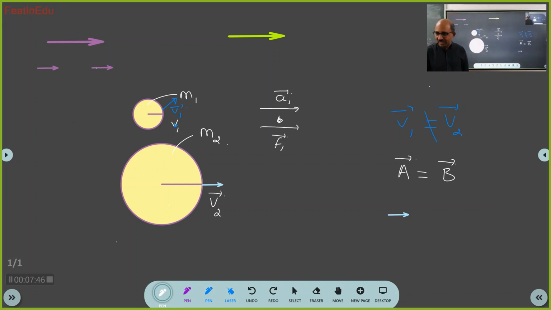Got it? You cannot write it simply. See, these two magnitudes must be the same, direction must be the same, and they should be of the same kind.